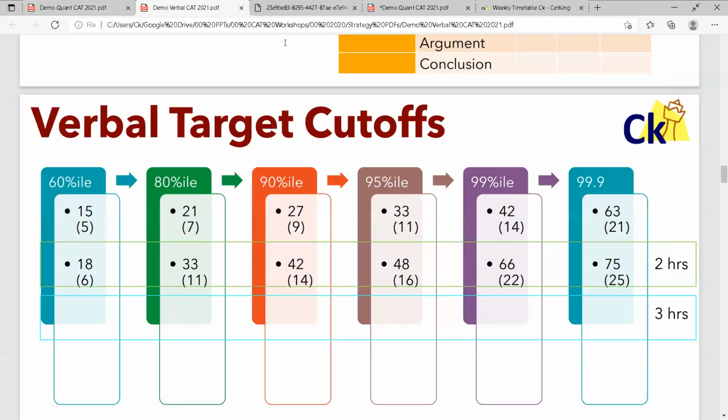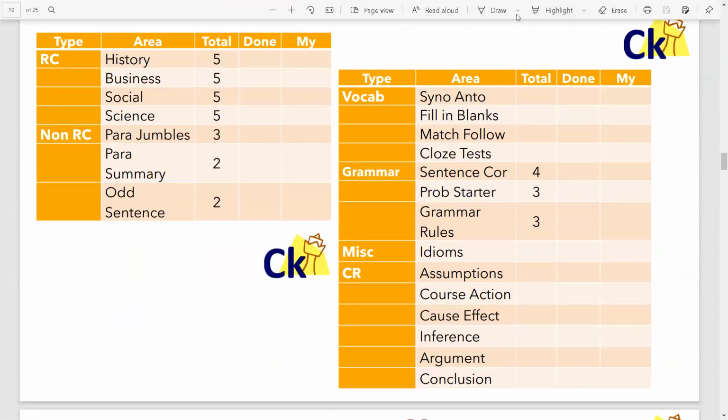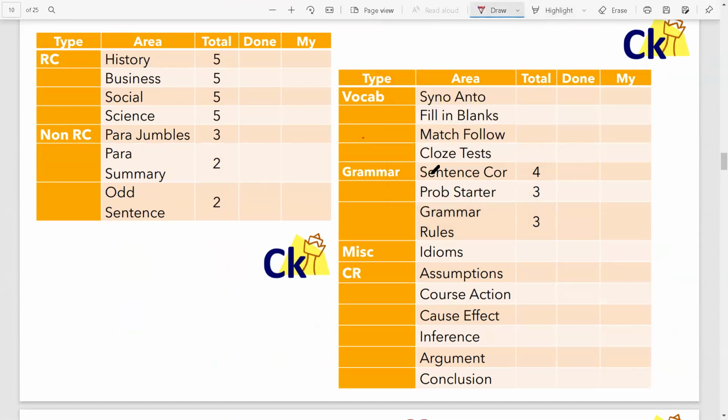All right. So today I want to talk about the verbal section. This is a complete syllabus from the verbal point of view. I'm comparing CAT versus non-CAT exam. दोनों का comparison यहाँ पे आपको दिया है. So this is the syllabus of the verbal section. All questions are based on reading.